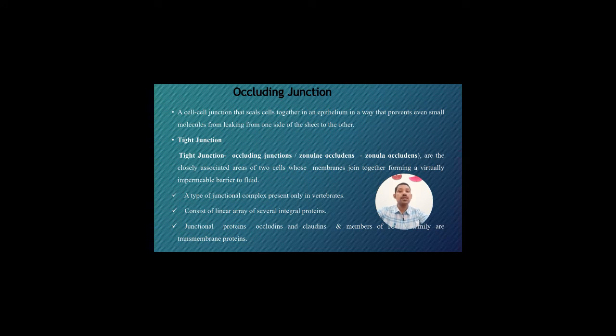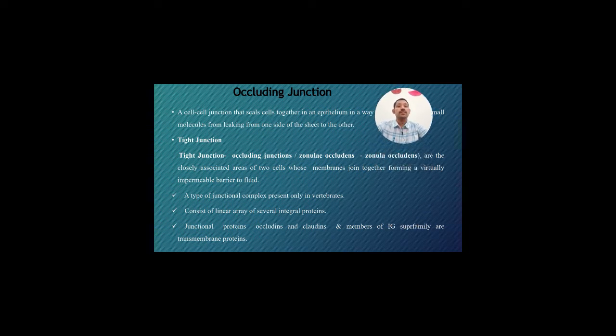First one is the occluding junction, a cell to cell junction that seals cells together in an epithelium in a way that prevents even a small molecule from leaking from one side to the other side. The occluding junction is also a tight junction.